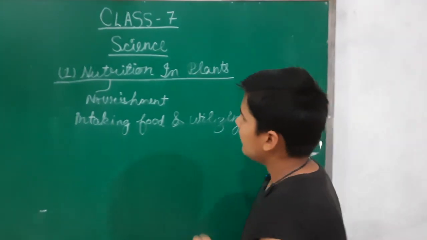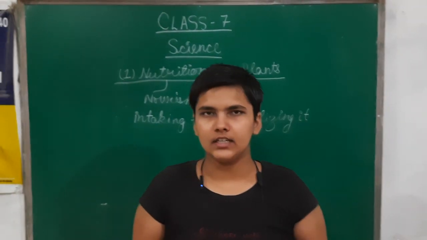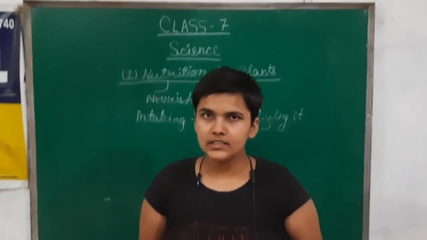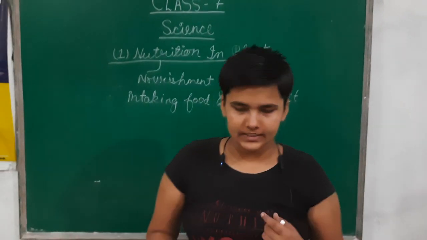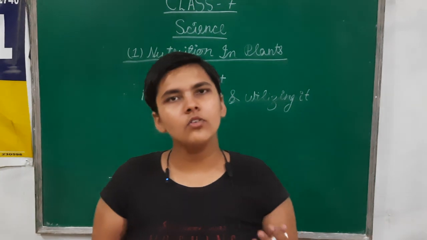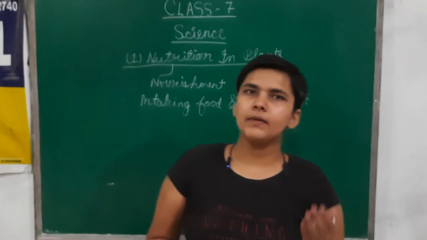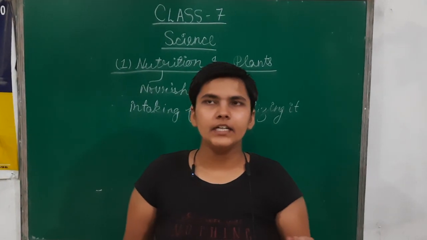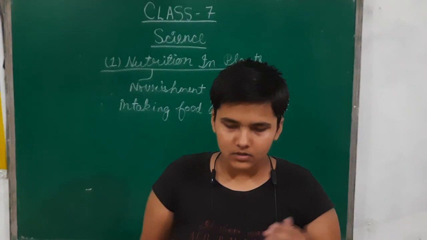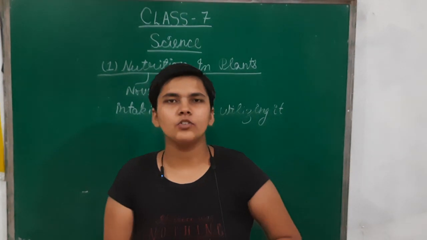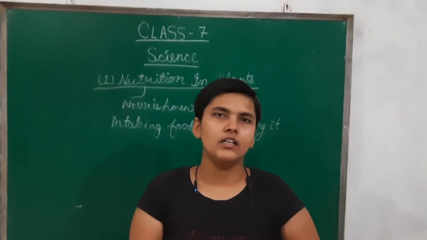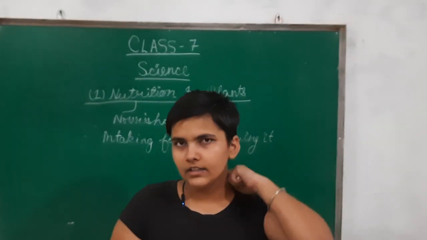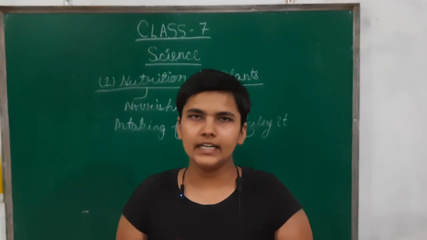Then, what are different types of nutrients? Nutrients are carbohydrates, proteins, fats. These are different types of nutrients which our body needs mainly. We all know that we all require food to live and to survive. And we also know that plants make their own food, but we depend on plants for the food. There might be some questions in your mind: how can plants make their own food and why can't we? Plants can make their own food because they have green leaves.